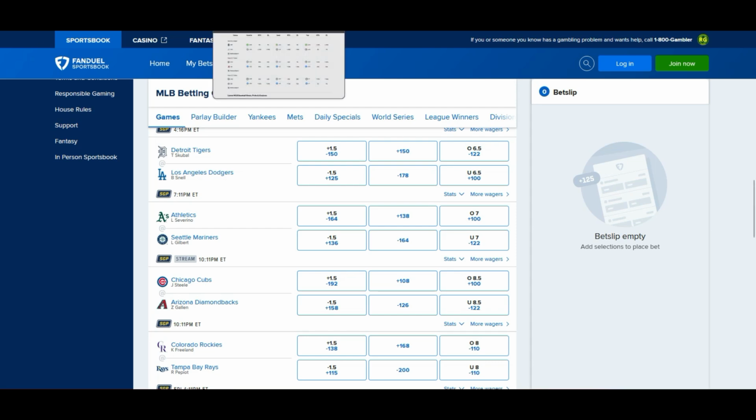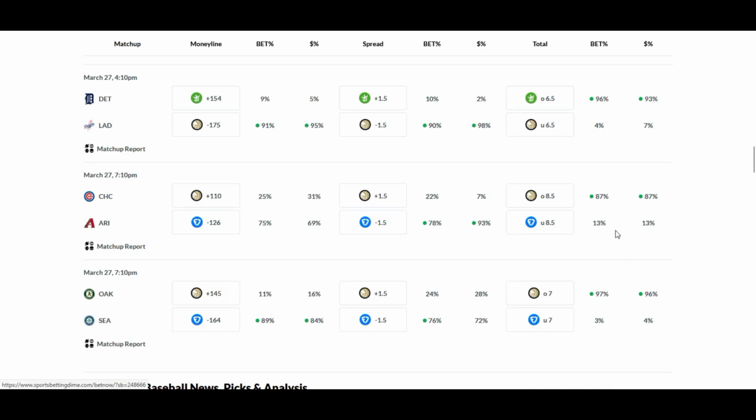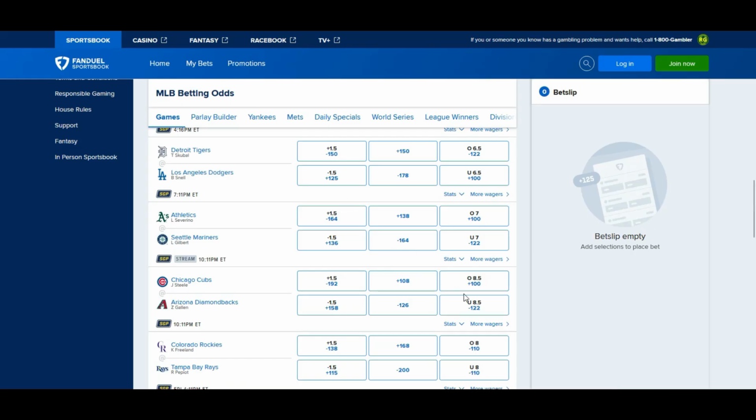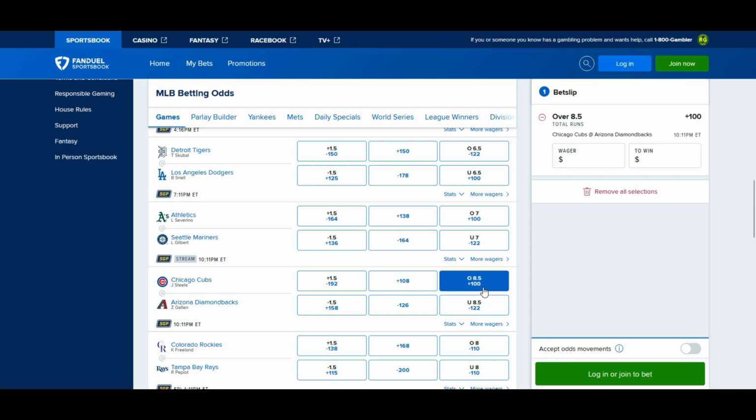Over under 8.5, minus 122 going under. I would fade the public and go with the under only if these odds for the under decrease. If this stays 13 and below or goes under 13, I would go with the under. But as it currently stands, if those odds were to flip, I would go with the 87% and join the public and go with the Cubs. Only in those instances, because they make money off this plus 100 too now.